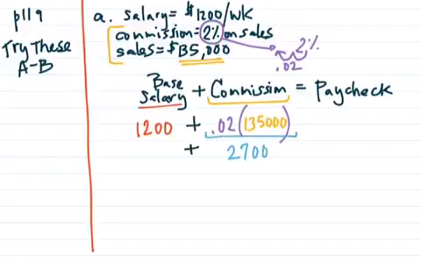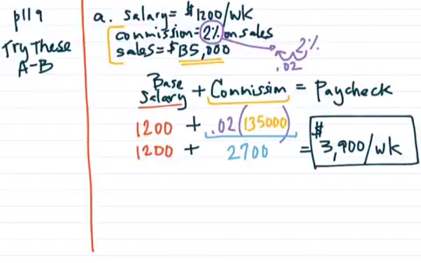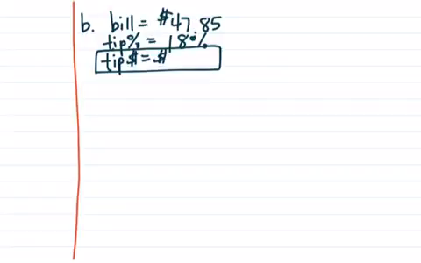But then in addition to that, the person still gets paid their base salary. And when you combine those two things together, that's the total paycheck of $3,900 per week that the person would get paid on their paycheck. That is example A. Moving on to example B.